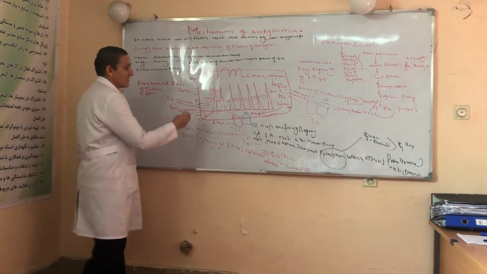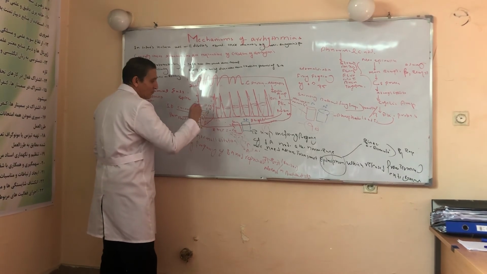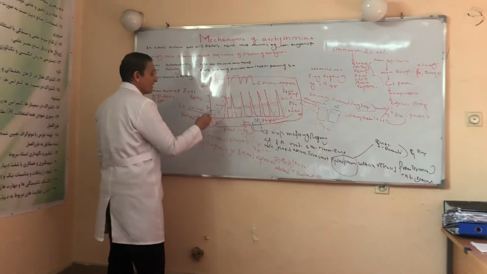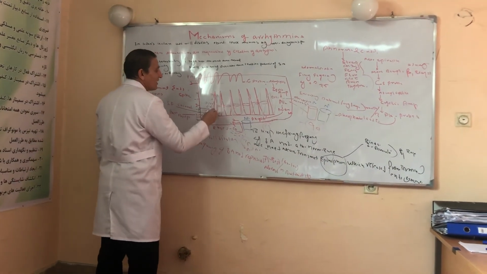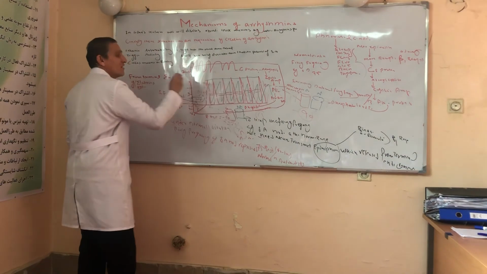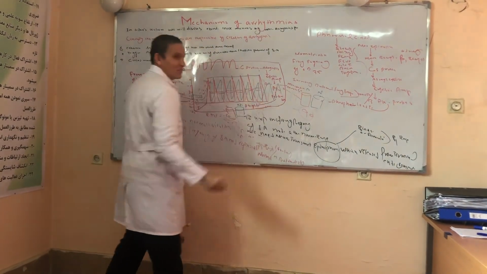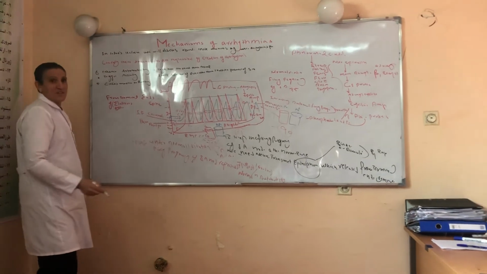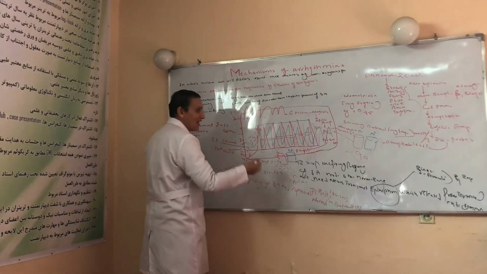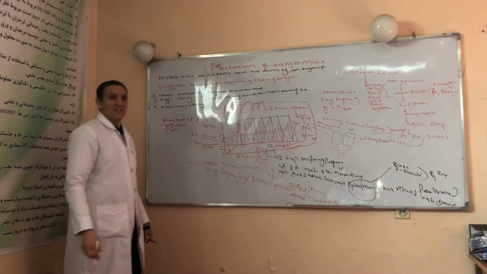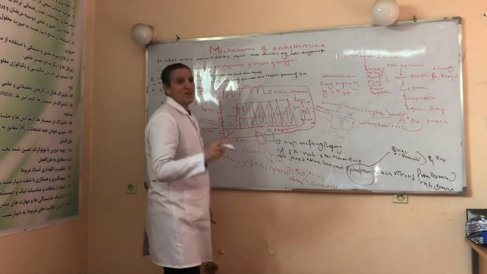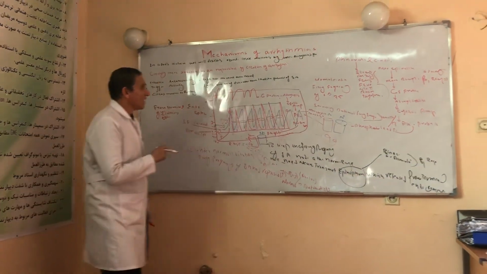So the firing frequency is increased, and even the number of SA nodal cells stimulated represents a firing frequency of more than 100 beats per minute. This was normal, and this was abnormal. Why was this abnormal? More norepinephrine is released, more cells are depolarized, and the firing frequency of the SA node becomes more than 100, up to 140. This case is very important, and those people have sinus tachycardia. This was about the first mechanism.